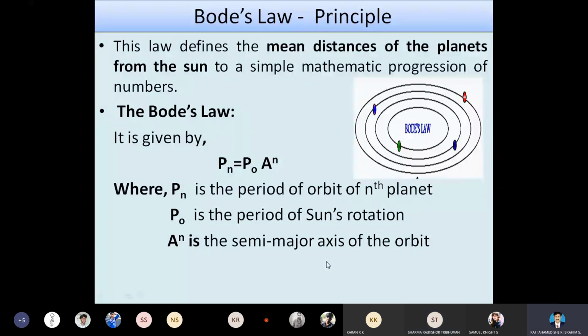So actually these are the predictions. This is the first prediction given by the bodies. He assumed this one, and later on his assumption was converted into a failure. The reason for the failure and the advantages will be explained further. Let me first complete, and after that you can start your interaction.